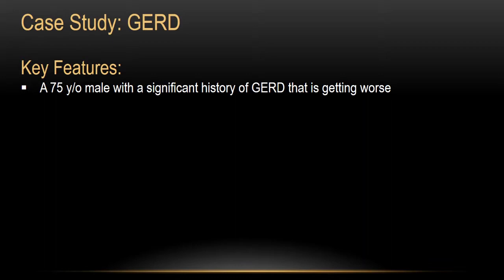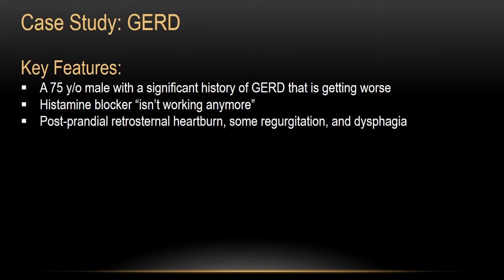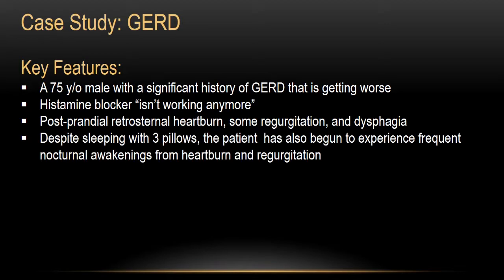And the patient started to develop postprandial retrosternal heartburn, some regurgitation and dysphagia, and despite sleeping with 3 pillows, the patient has also begun to experience frequent nocturnal awakening from heartburn and regurgitation. The patient has positive history for caffeine intake, smoking, and alcohol, all the bad factors that increase the lower esophageal tone weakness and leakiness.